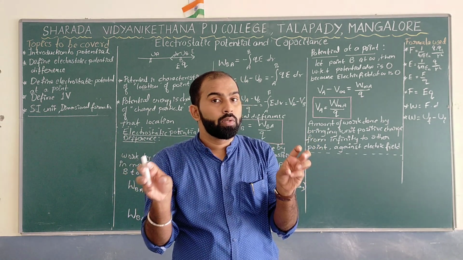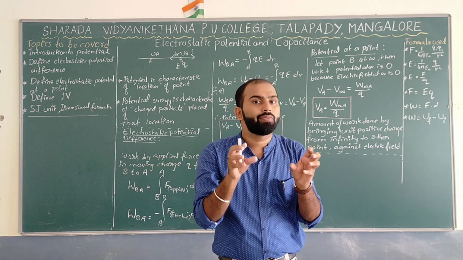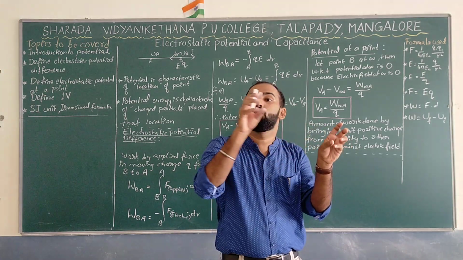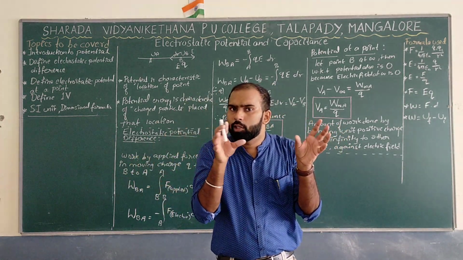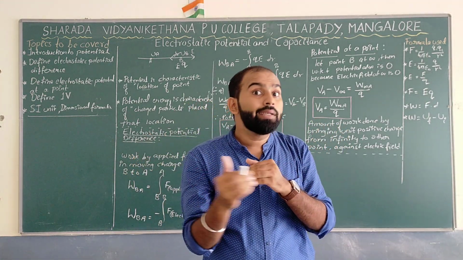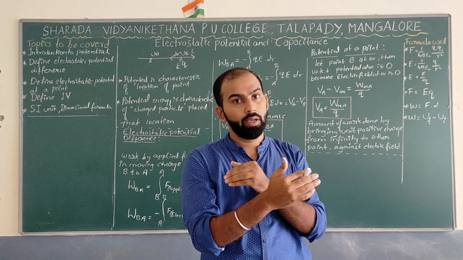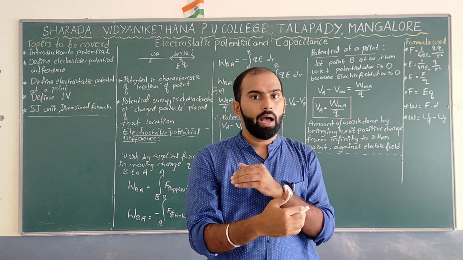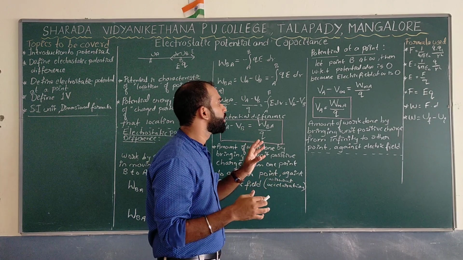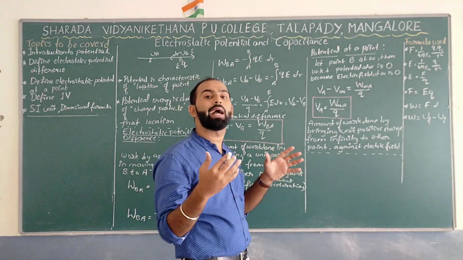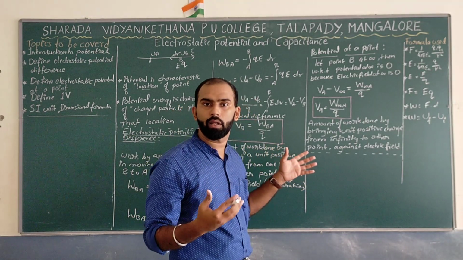Now, your job is to mention work done from where to where? From infinity to another point. But this process should be done against the electric field, and without any acceleration. Why without any acceleration?